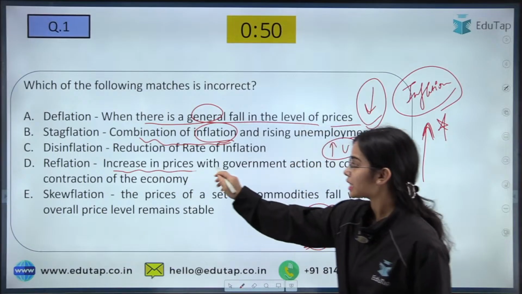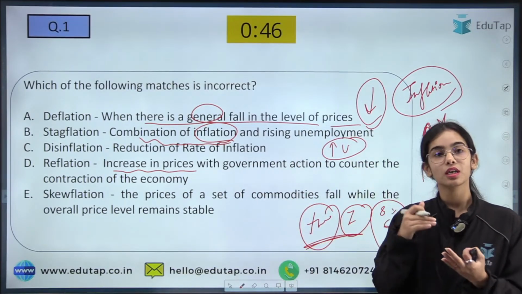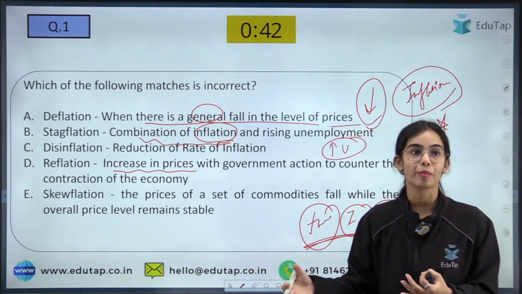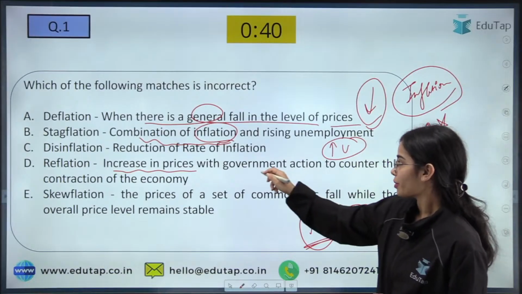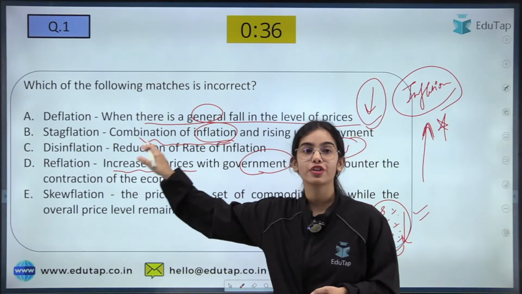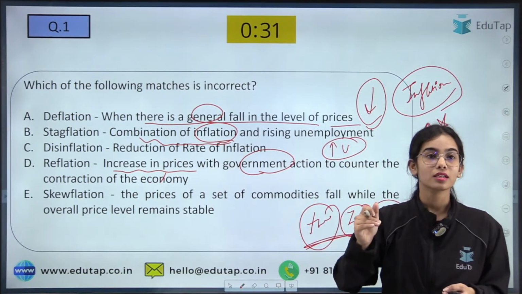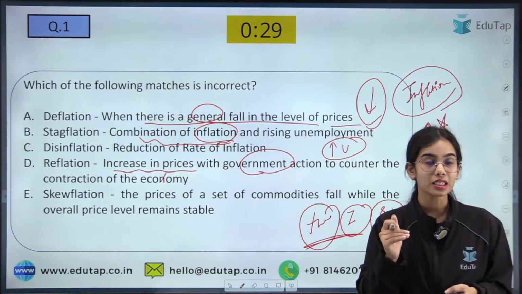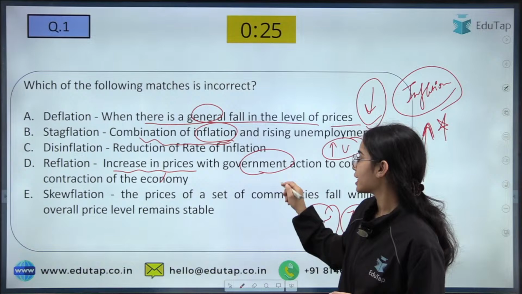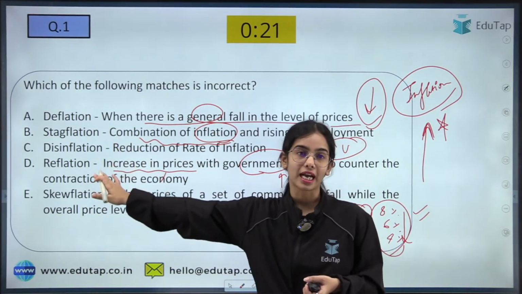Reflation means there is an increase in prices because of government policies to counter the contraction in the economy, to counter the recession or depression. Whenever there is a decrease in demand, a decrease in economic activities, the government takes steps to increase the prices, that is, to increase the demand. That is reflation.